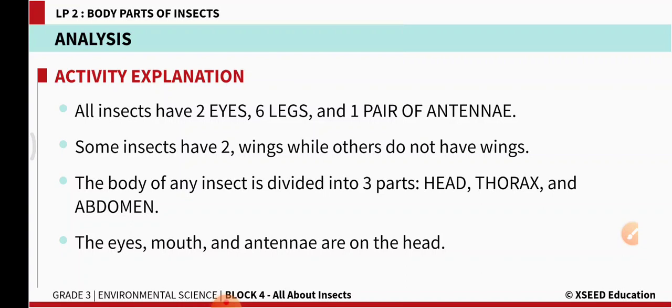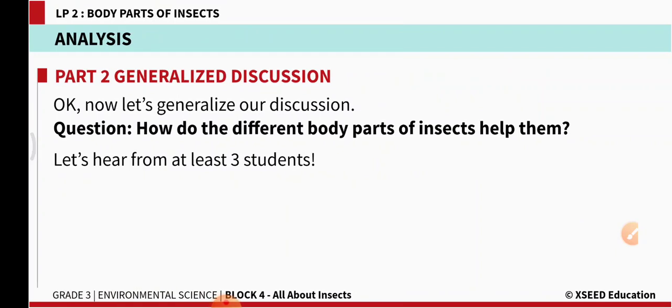So, we learnt about the body parts of insects. What are the body parts of the insects? Let us try to recollect. Main body parts are head, thorax and abdomen. And on head they have eyes and antenna. Okay, and 6 legs. How do the different body parts of insects help them? Okay, we learnt that insects have eyes, head, antenna, wings, okay, thorax, abdomen.